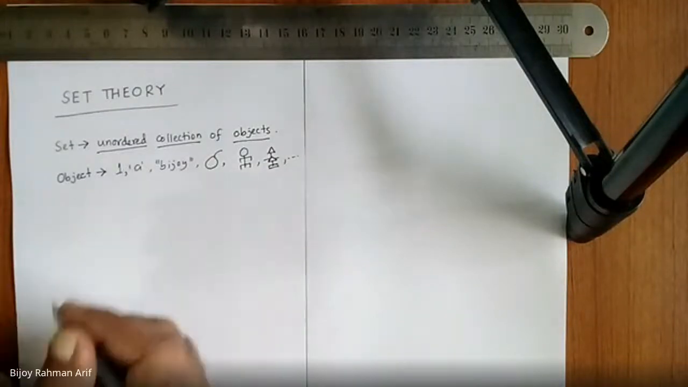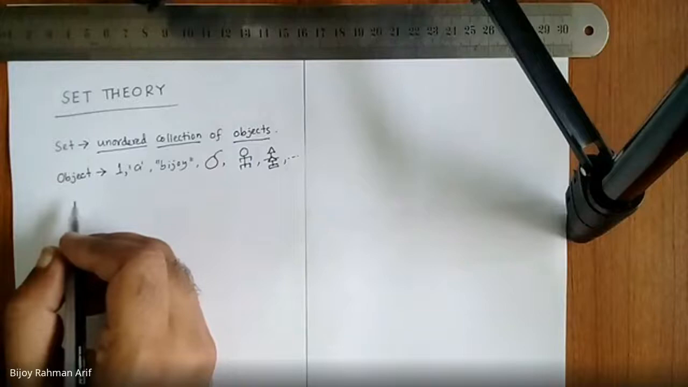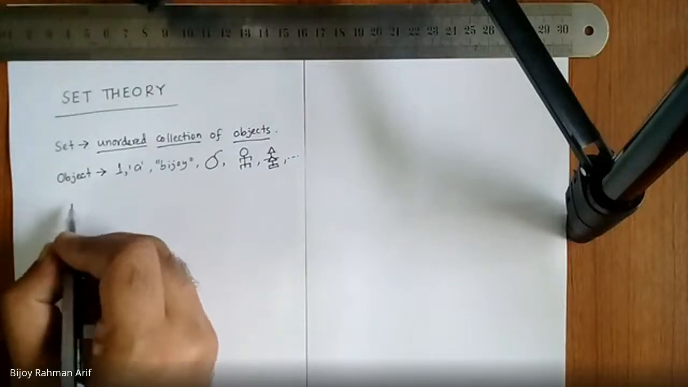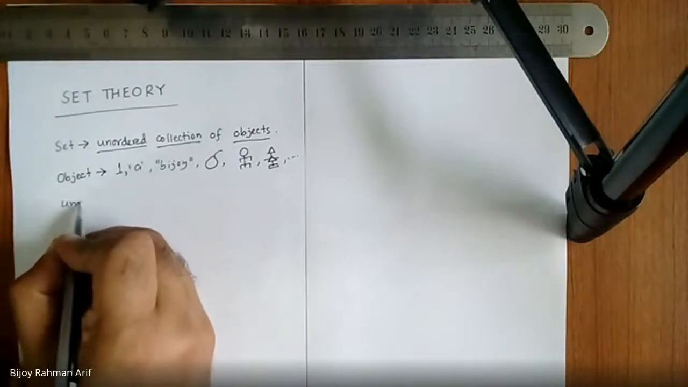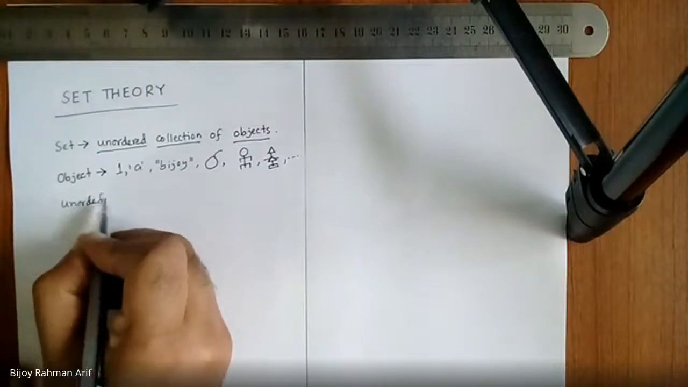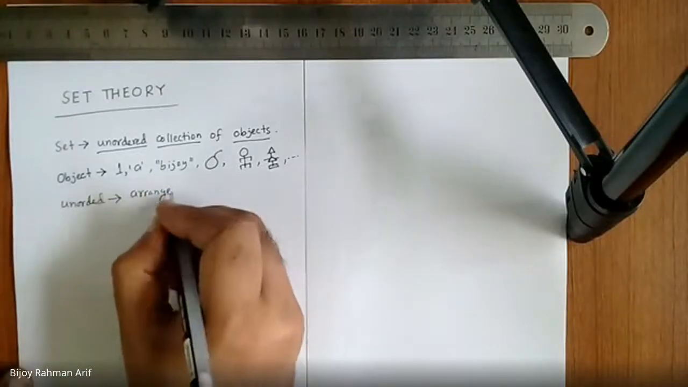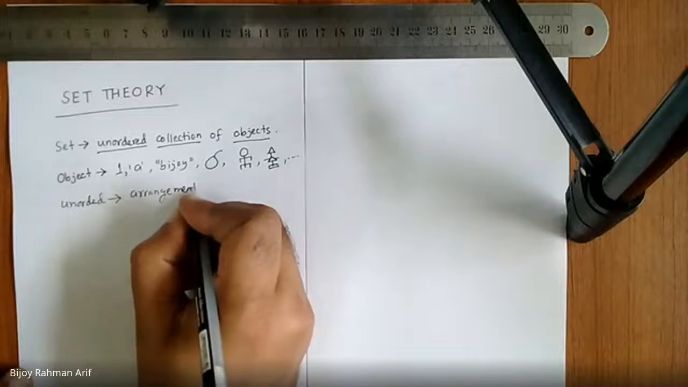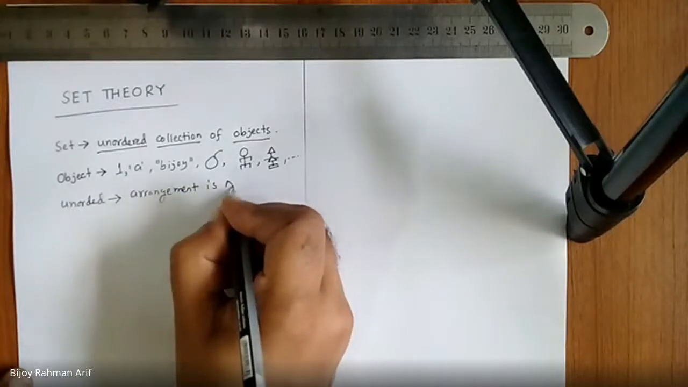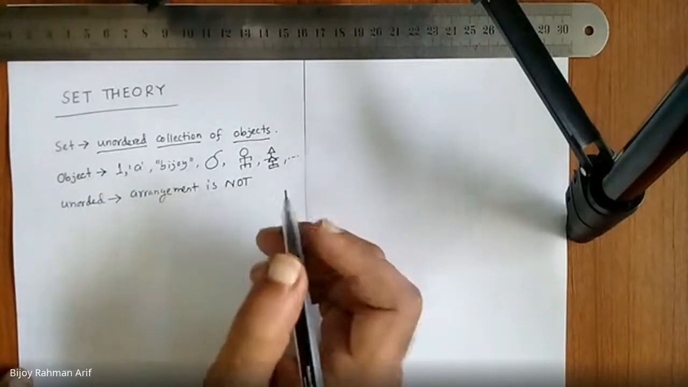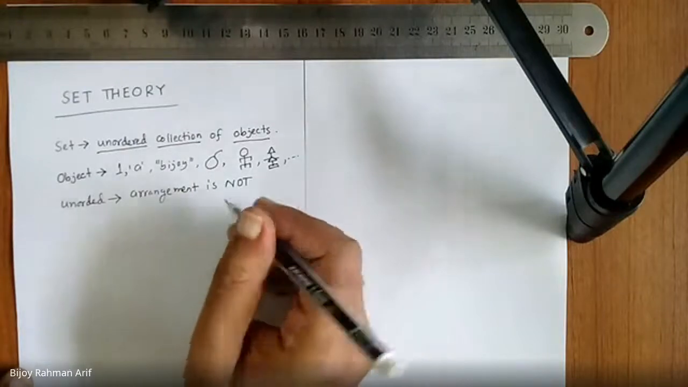Okay. So unordered. What is the meaning of unordered? They can be set in any arrangement, any sequence. So arrangement is not important. Unordered means arrangement is not important.